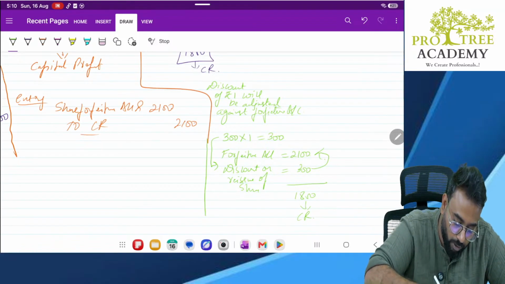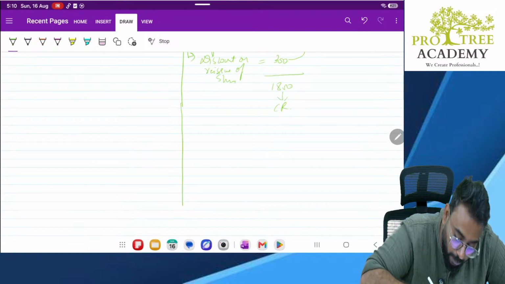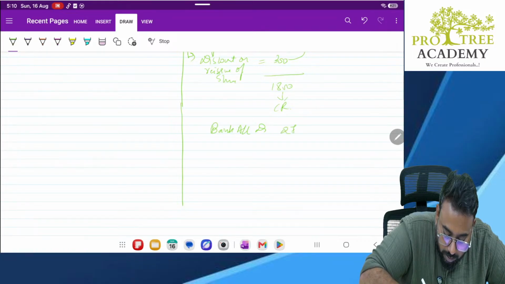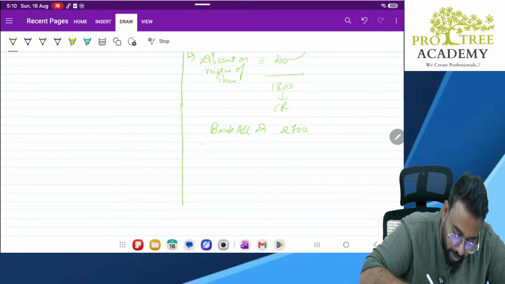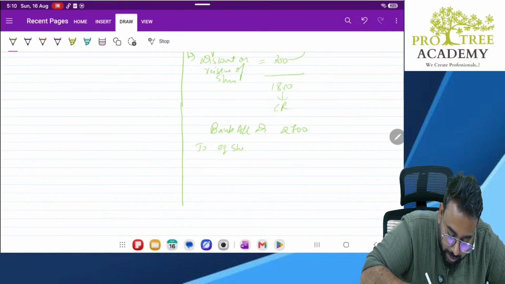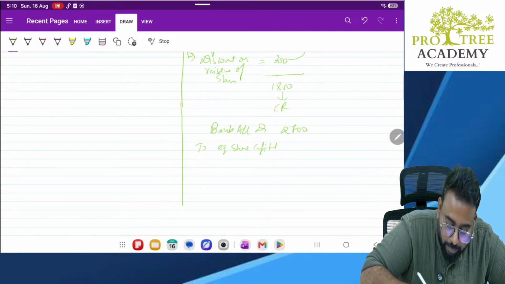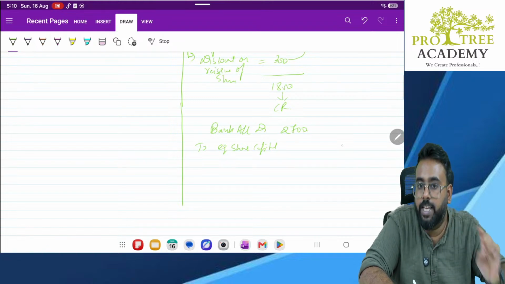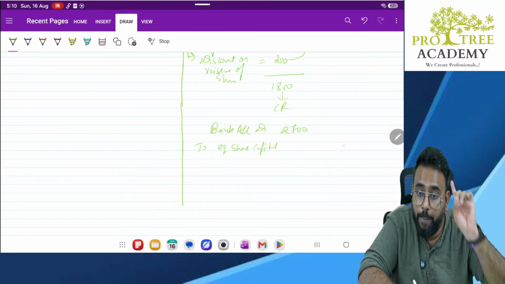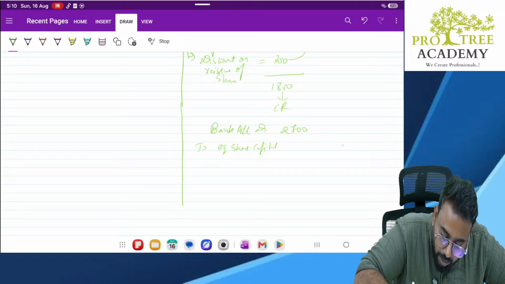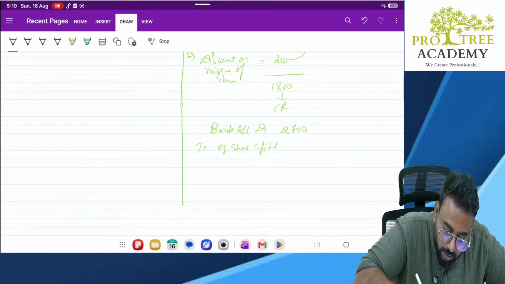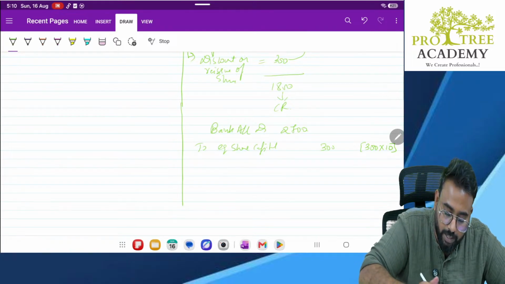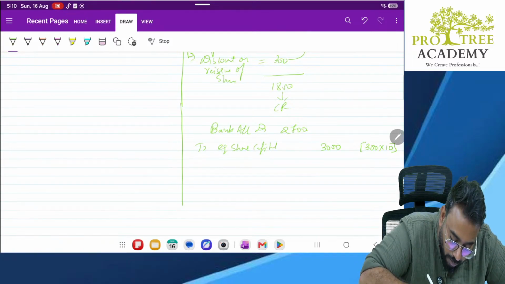So how do you record the entry, sir? Simple. When we receive the money, how much we receive? Bank account debit 2700. Correct? This is the amount we receive. Yes, sir. Equity share capital. How much should be credited to equity share capital? Always remember, I told you, this is the nth time I am telling you, equity share capital will always be credited with the nominal value of the share. What is the nominal value? Sir, 300 shares into 10 each. So 3000. Sir, what about the balance 300 rupees, sir? The balance 300 will be taken from share forfeiture account.